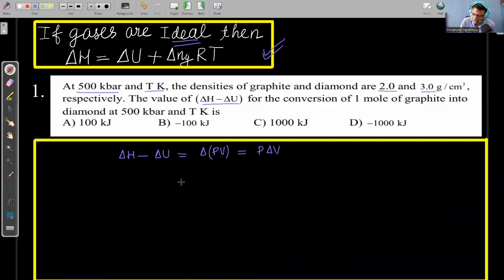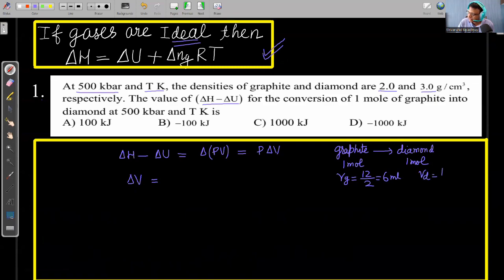So here, first we have to calculate the volume change during the process. We are converting graphite into diamond. When we are converting graphite into diamond, the density of diamond is more, meaning volume is less. So for 1 mole, because we have to calculate this for 1 mole, if I calculate the volume of graphite initially, the mass of 1 mole of graphite is 12 gram and density is 2. So this volume is equal to 6 ml, because density is in gram per ml. Same way we can calculate the volume of diamond. 12 gram divided by density 3, so volume is 4 ml.